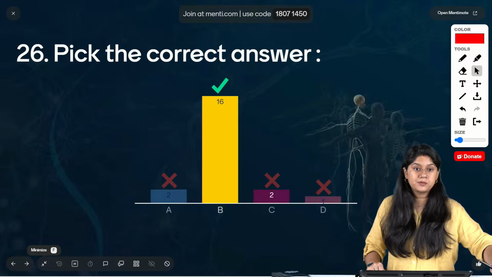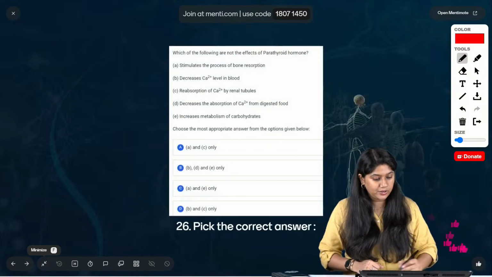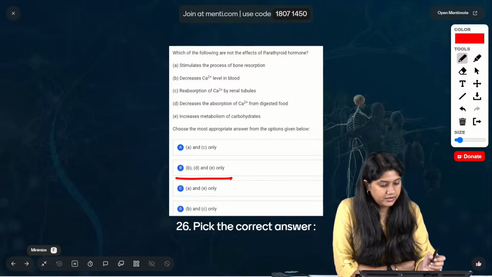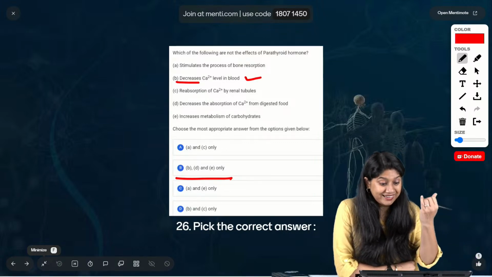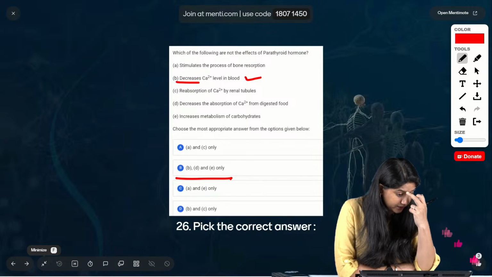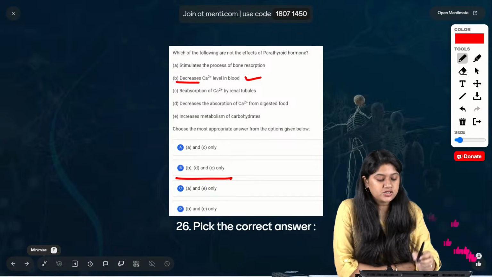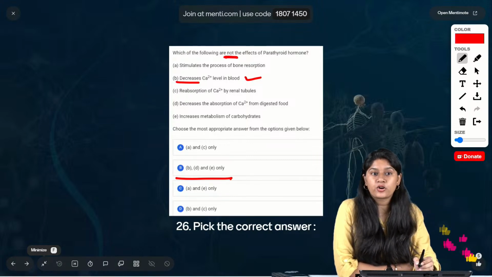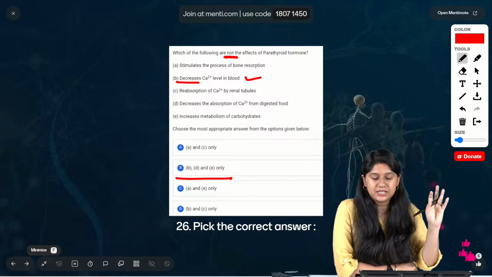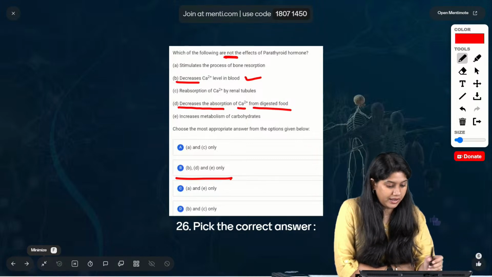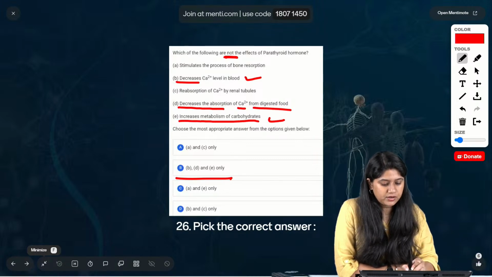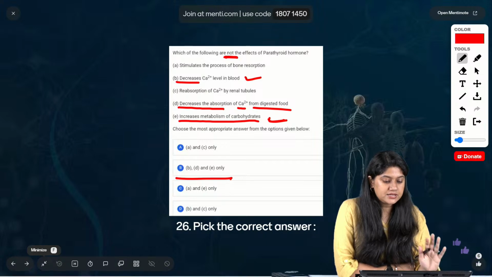Very good. Option number B is the correct answer. It will be decreasing the calcium level in the blood. हाँ वो calcium को actually लेता है. Right? It will be decreasing. Then, as not the effect of the parathyroid hormone, इसमें से क्या function नहीं था? Of course, it will not decrease. Right? Then we have D, decrease the absorption of the calcium from the digestive food. ये भी नहीं था. And E, increase the metabolism of the carbohydrate. Rest, these are not the function.